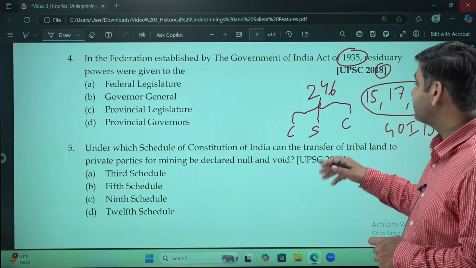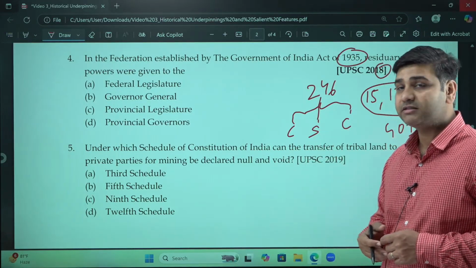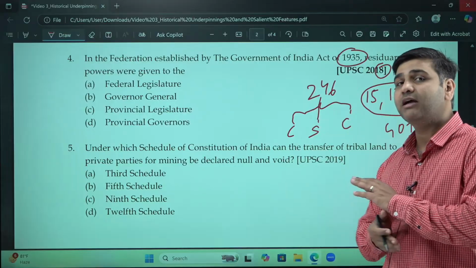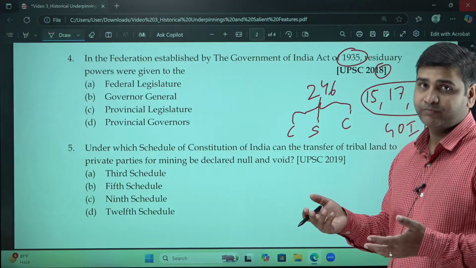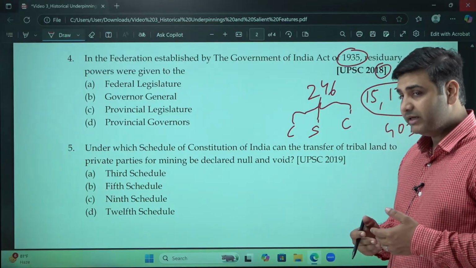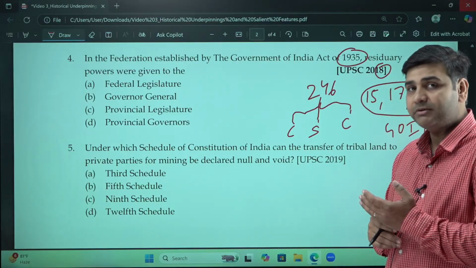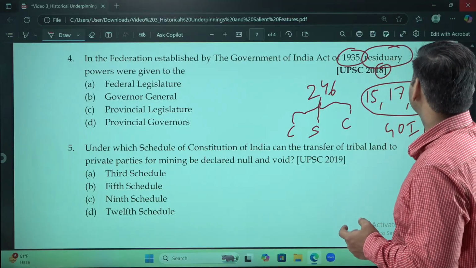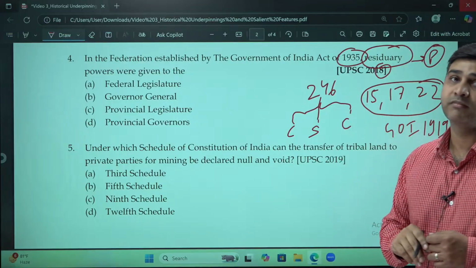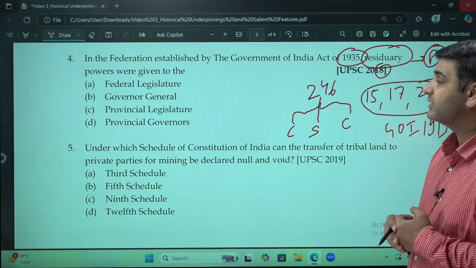We have the federal list, the provincial list and the concurrent list, and any subject, any item which is falling outside this was called the residuary matter. Now, in modern India, in the India after the commencement of the Constitution, the residuary power is with the Parliament, the highest authority when it comes to policy making and law making.